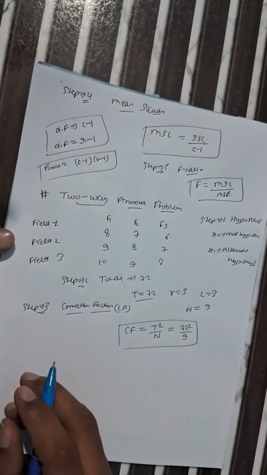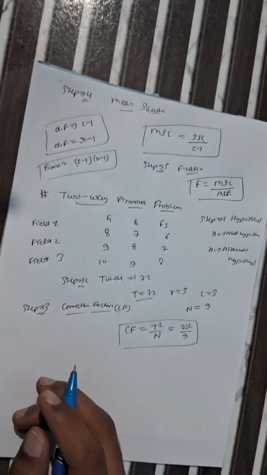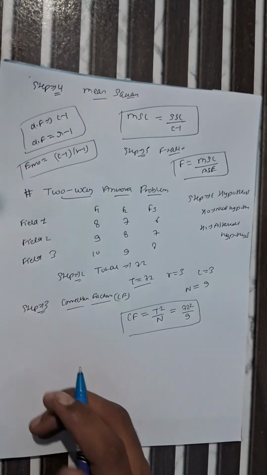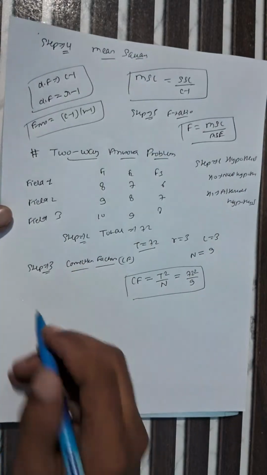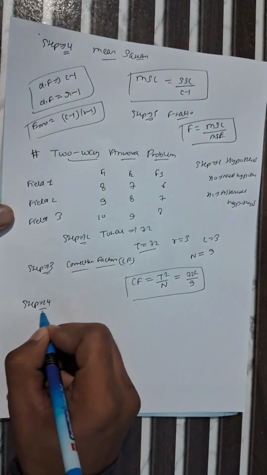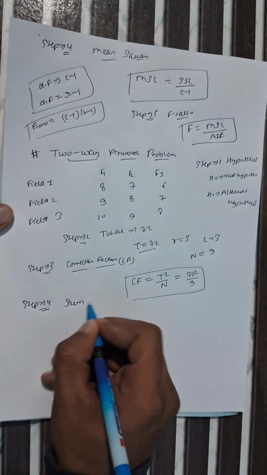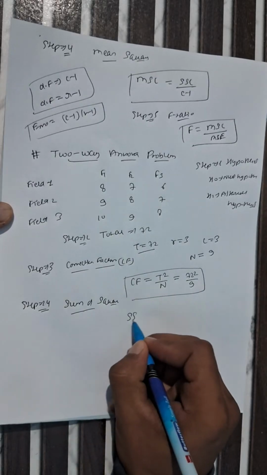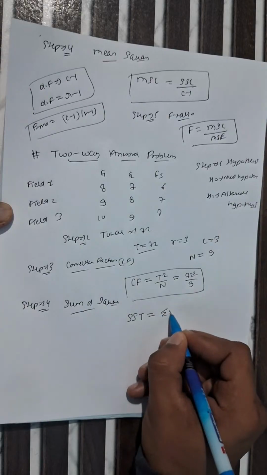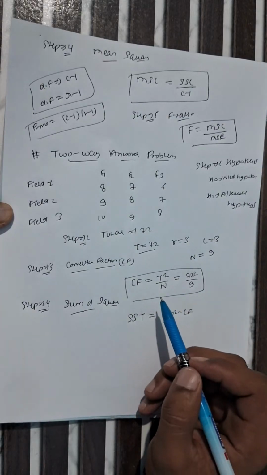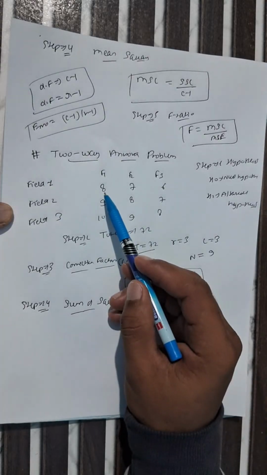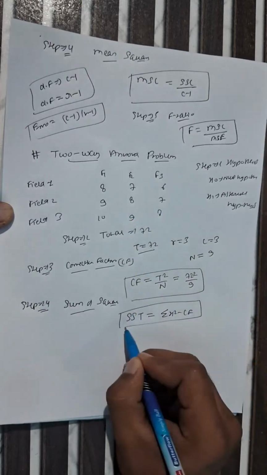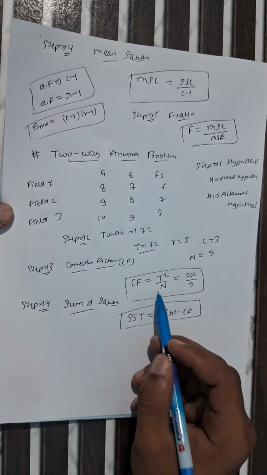Now move to our step 4, sum of square. Here we first find the total sum of square, SST, which equals summation of x square minus CF. It means square 8, 9, 10, and after that you add them. Like that you have to find the summation of x square, meaning the summation of each value of x squared. And the correction factor is T square by capital N.